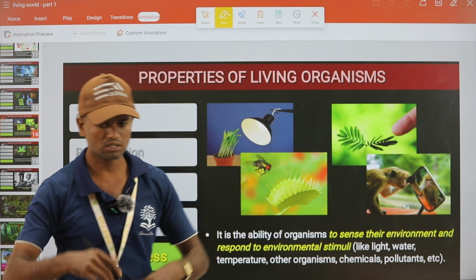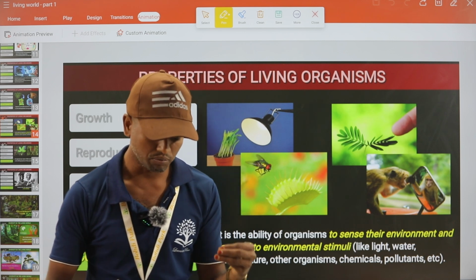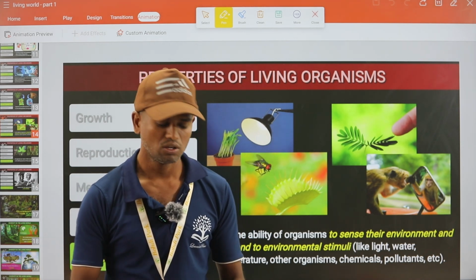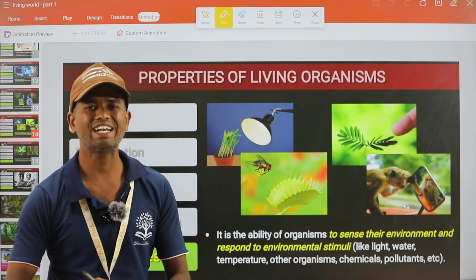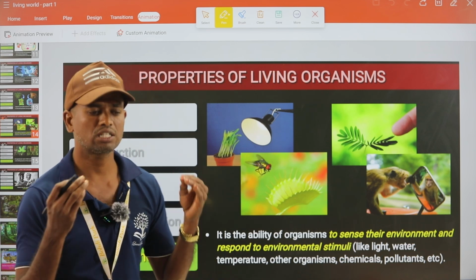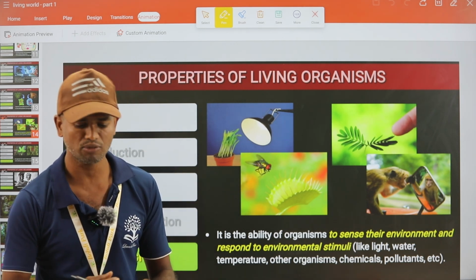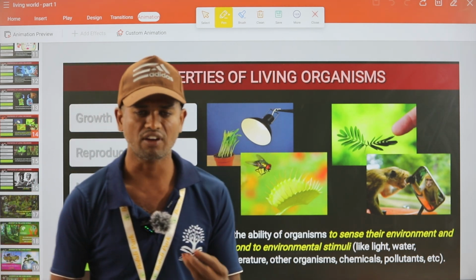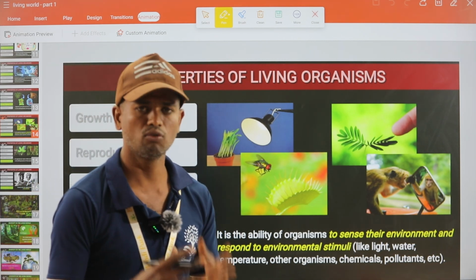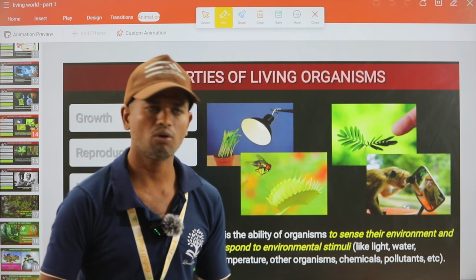So when we put some sugar on a table, or when we put some sugar on the ground or in a hall, what will happen? Some ants will come, some flies will come. How are they coming? They respond to the stimuli from the chemicals or fragrance that come from various parts of that food or flower. That organism has the sense and they will go there.